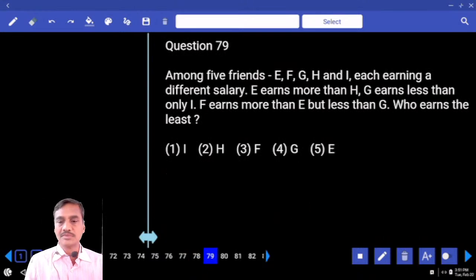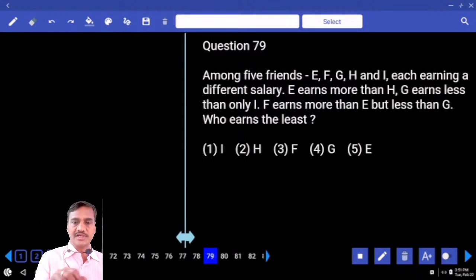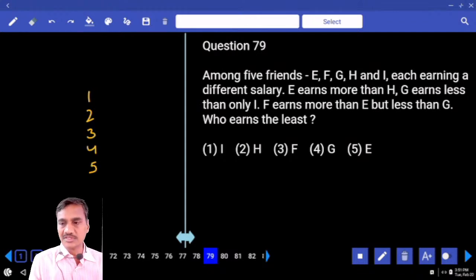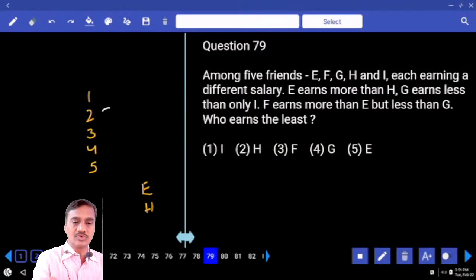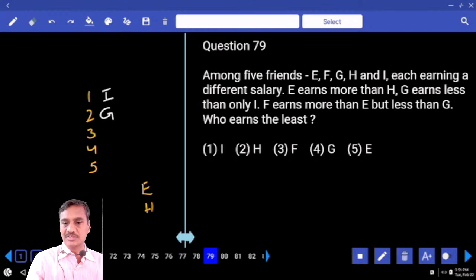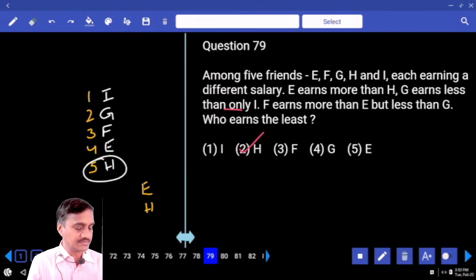Then 79. Now among 5 friends, E, F, G, H and I. Now how many are there? There are 5 friends, 1, 2, 3, 4, 5. And we are comparing the earnings of these 5 persons. E earns more than H, and G earns lesser than only I. Now this G earns lesser than only 1 person I, and more than the remaining 3 persons. And next one, F earns more than E. F is more than E, F is here, E is here, and H is here. Then who earns the least? Now tell me who is the person here? H, that is choice 2, question number 79.